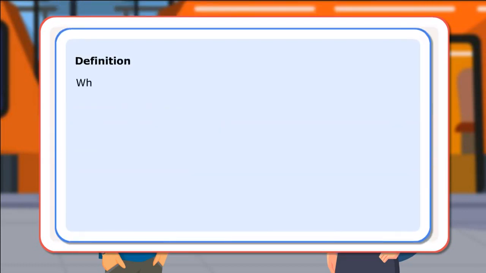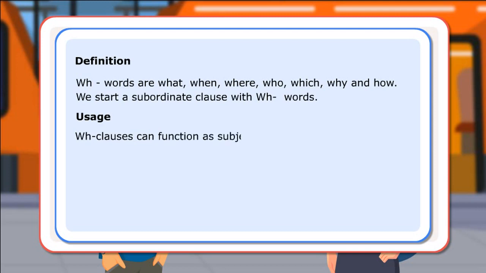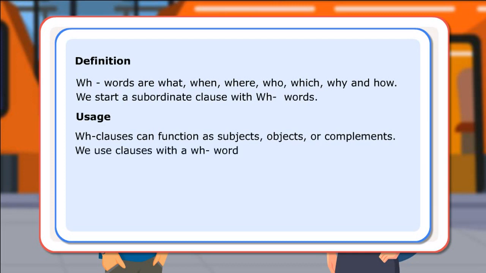Definition: WH words are what, when, where, who, which, why, and how. We start a subordinate clause with WH words. Usage: WH clauses can function as subjects, objects, or complements. We use clauses with a WH word in WH questions,